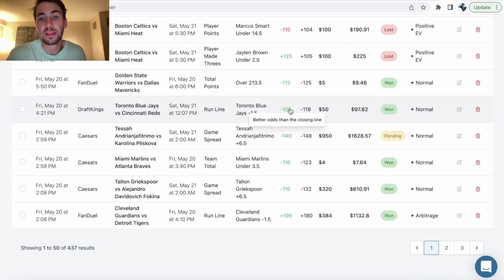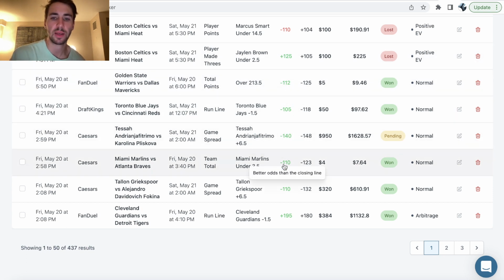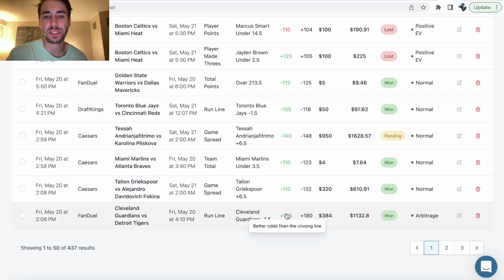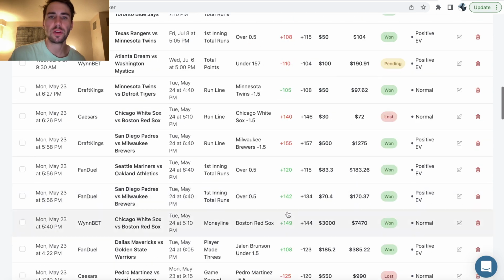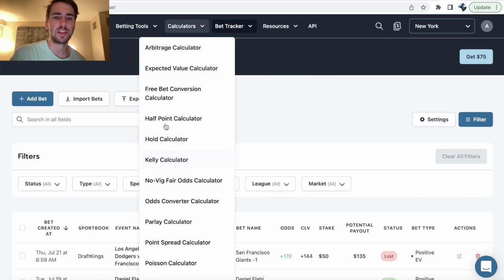Because I know that beating the market in the long run, beating the closing line, means I'm going to make money. I have the mathematical advantage. So you can go through and see for all your bets, did I get better odds than the closing line? So you always want to get better odds than the closing line, but you can't always do it, of course. So those are the new features, updates on OddsJam.